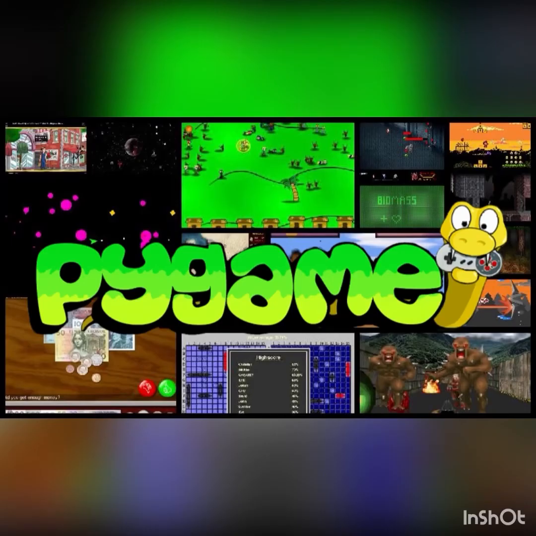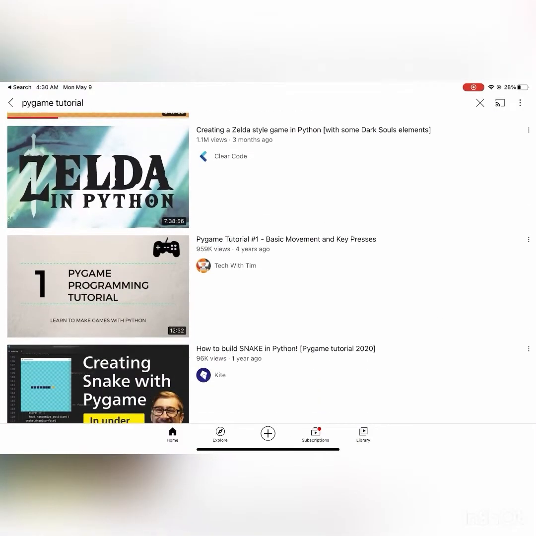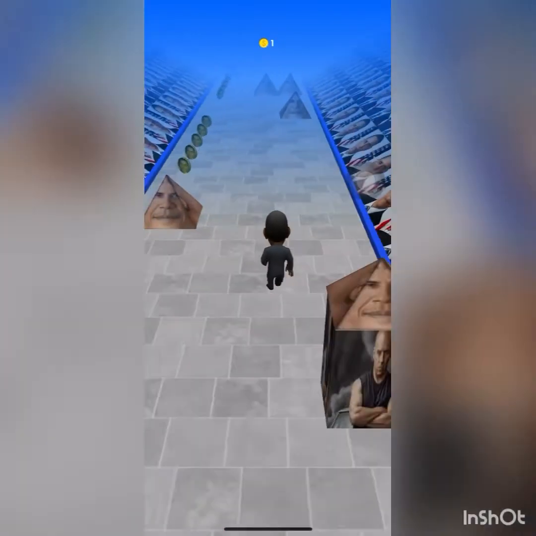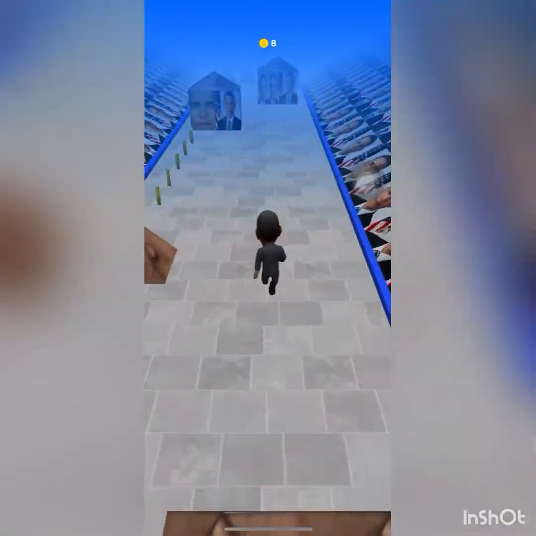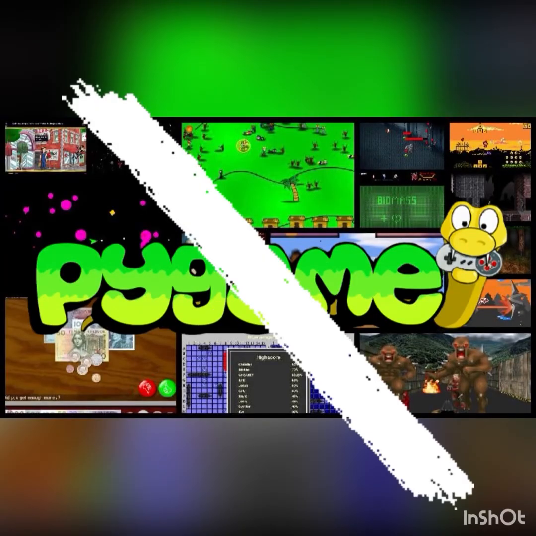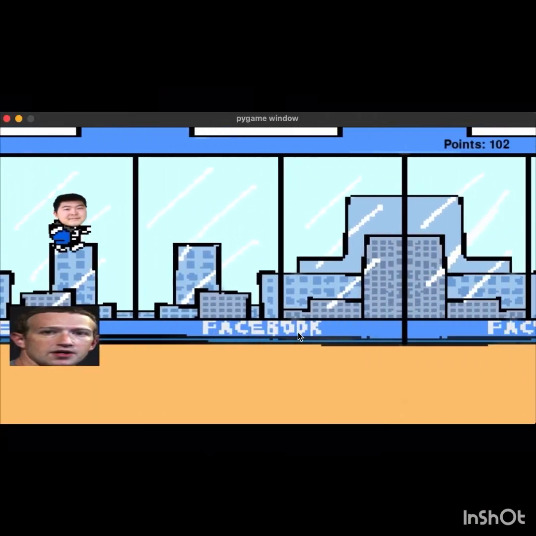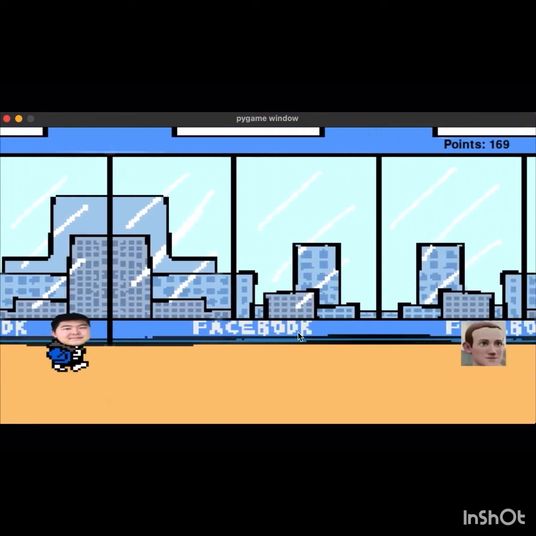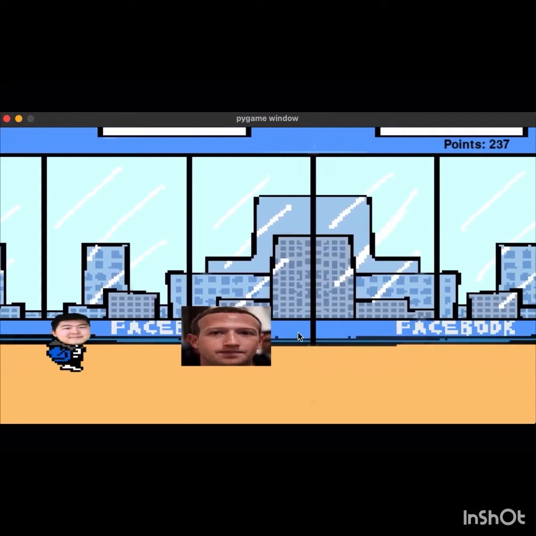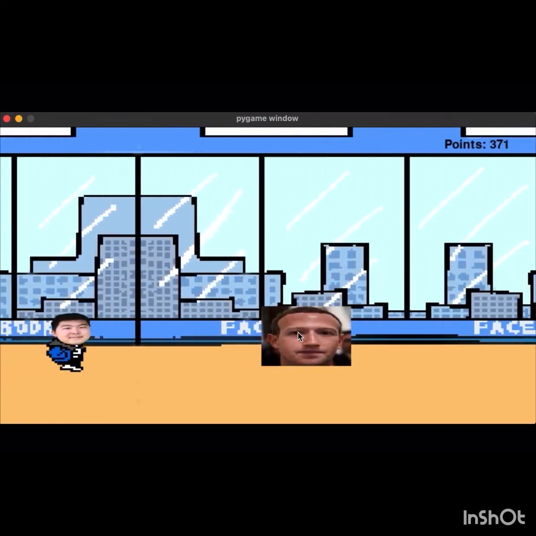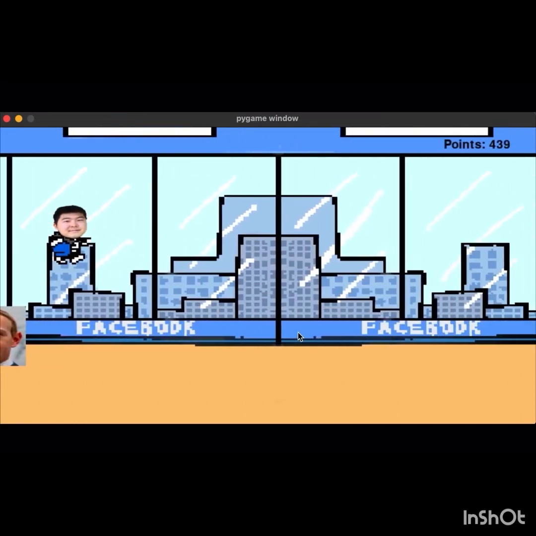Surprisingly, we were able to pick up Pygame pretty fast, as there were so many tutorials that we could find on YouTube that helped us understand the module much better. However, if we wanted to make Steve Run more like the 3D mobile app Obama Run, then Pygame wouldn't be the best module to use, since it's optimized for 2D games. Lastly, another key takeaway was being able to get Steve to perform an action based on the user's input. The spacebar or the shift key would set a specific action like jumping or crouching to be true.